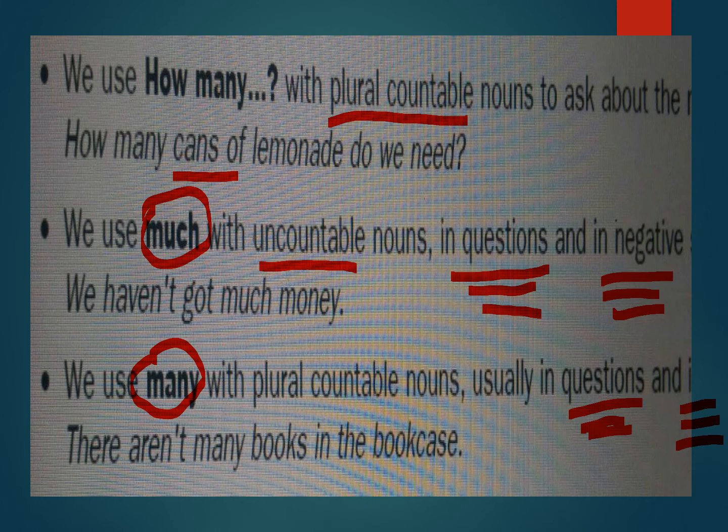Okay? So the example, we haven't got much money. But if we say we have got, you use a lot of or lots of. We have got lots of money or a lot of money. There aren't many books in the bookcase. If you make it positive, you say there are what? A lot of books or lots of books or loads of books in the bookcase.